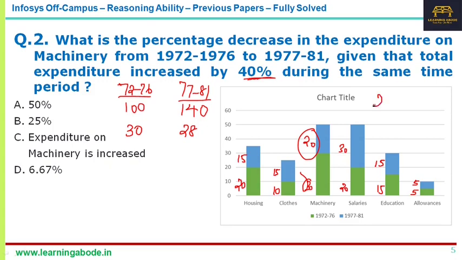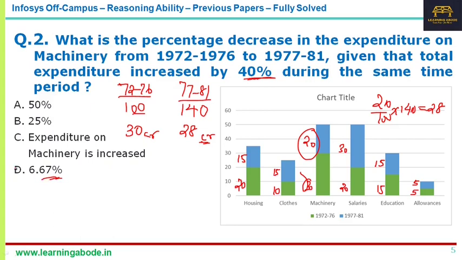So how did I calculate? 20 by 100 into 140, that's 28 crores. So for 72 to 76 it is 30 crores, and for 77 to 81 it is 28 crores, because I have assumed it is 100 crores originally. Now the question is, what is the decrease? The four options are 50%, 25%, expenditure on machinery is increased as the third option, and the fourth option is 6.67%.